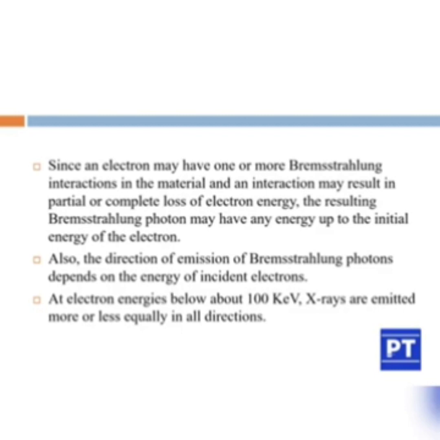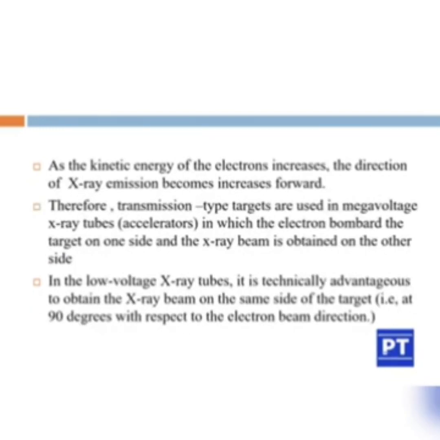Also, the direction of emission of the Bremsstrahlung photon will depend on the energy of the incident electron. At electron energies below about 100 keV, the X-rays are emitted more or less equally in all directions. As the kinetic energy of the electron increases, the direction of the X-ray emission shifts forward.